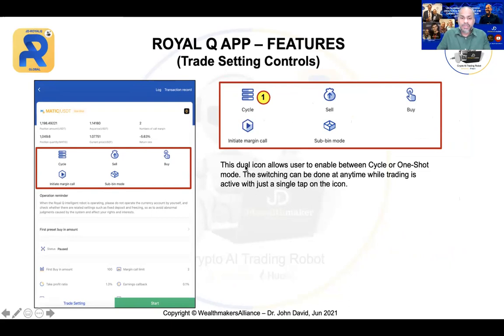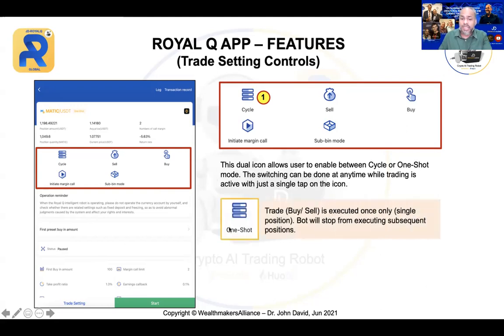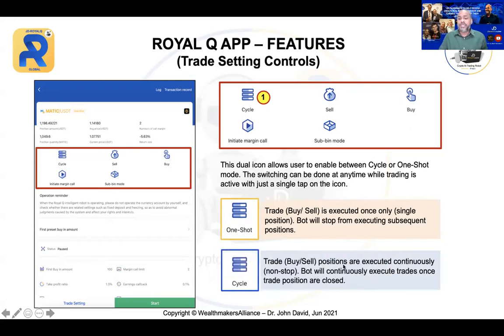For the cycle, this dual icon you see is actually a dual function. It allows the user to switch between cycle and one shot. The switching can be done at any time while trading is active with just a single tap on the icon. One shot means that the trade, buy and sell, is only executed once. That's all, a single trade. The bot will stop from executing subsequent positions if you select one shot. But if you select cycle, the positions are executed continuously non-stop. The bot will continuously execute trades once the trade positions are closed.